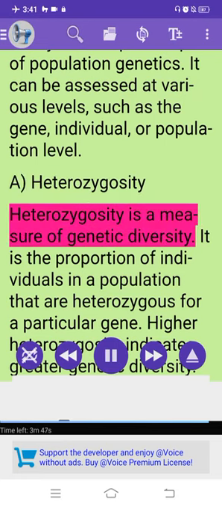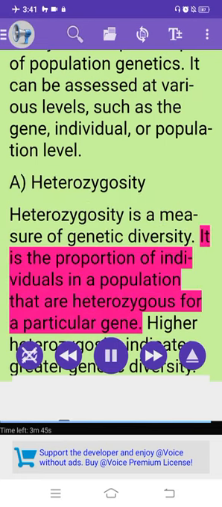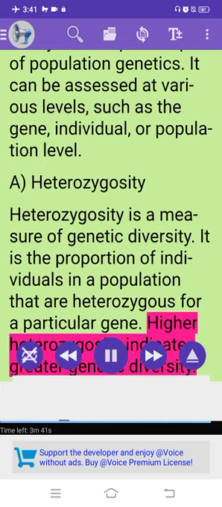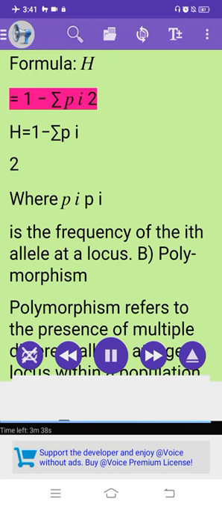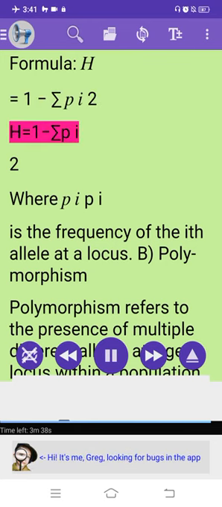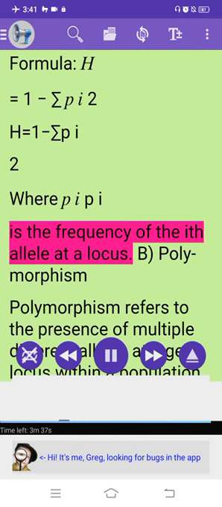Heterozygosity is a measure of genetic diversity. It is the proportion of individuals in a population that are heterozygous for a particular gene. Higher heterozygosity indicates greater genetic diversity. Formula: H equals 1 minus the summation of pi squared, where pi is the frequency of the ith allele at a locus.